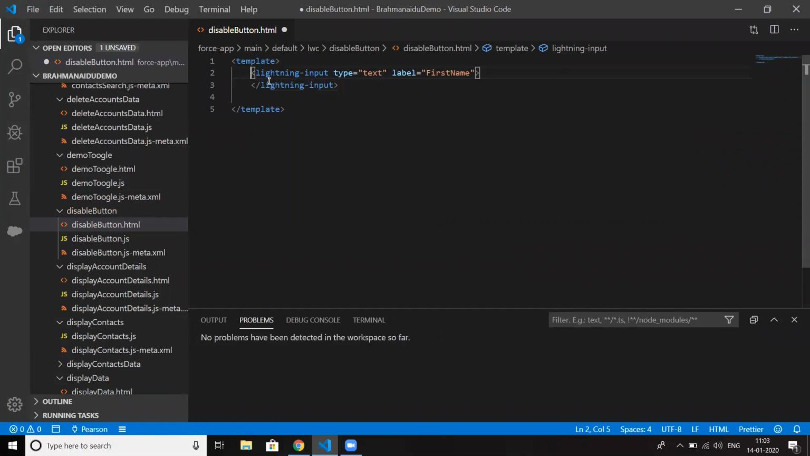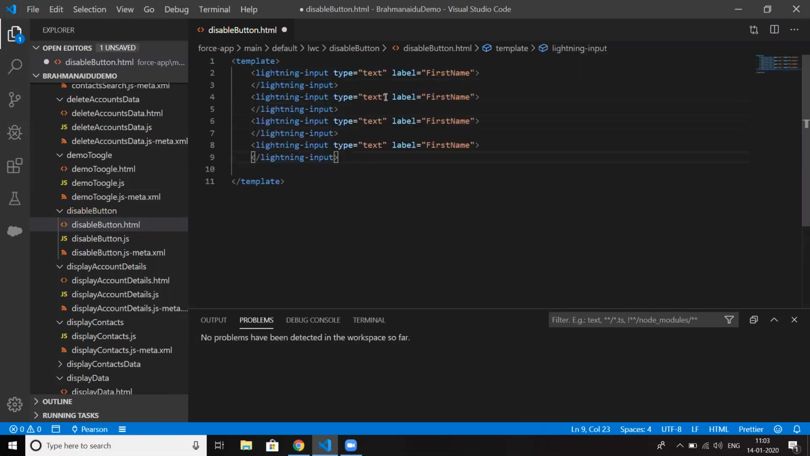Let me create three more input fields. So the second field name would be last name. This is the email, so the label, email address. Fourth field would be phone.